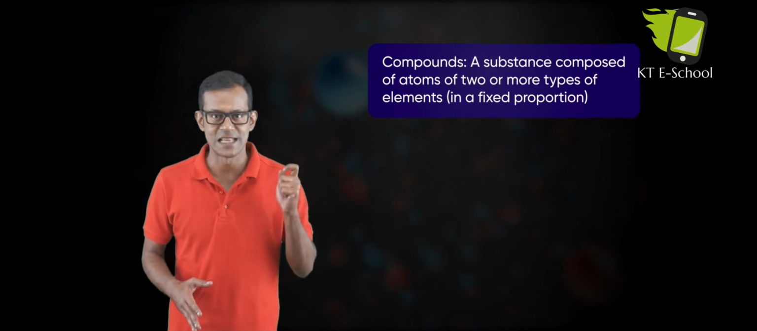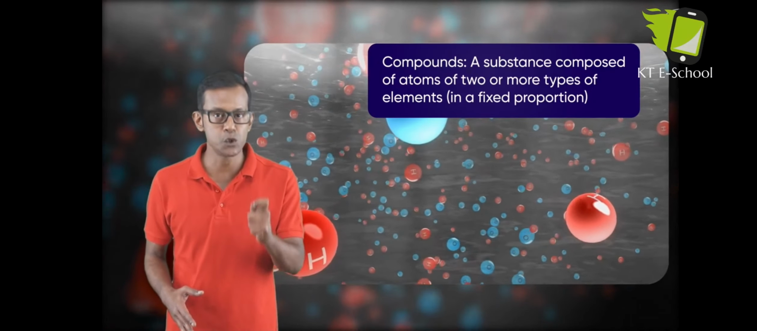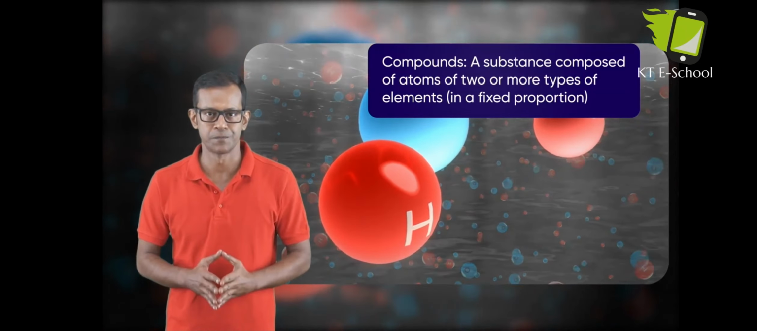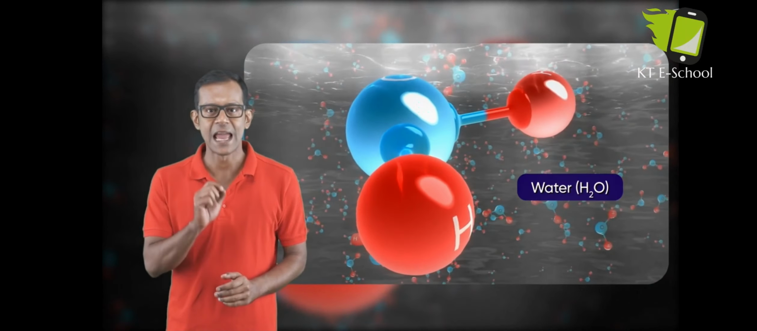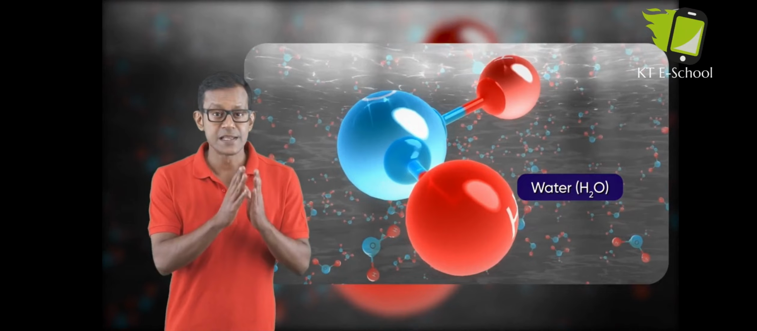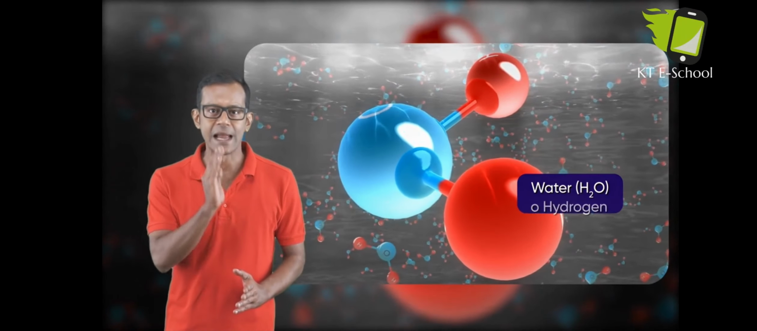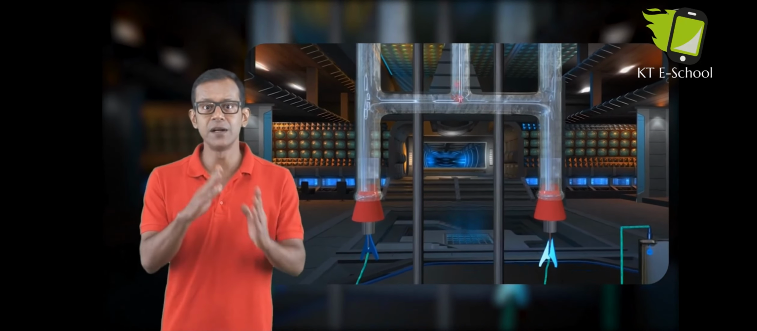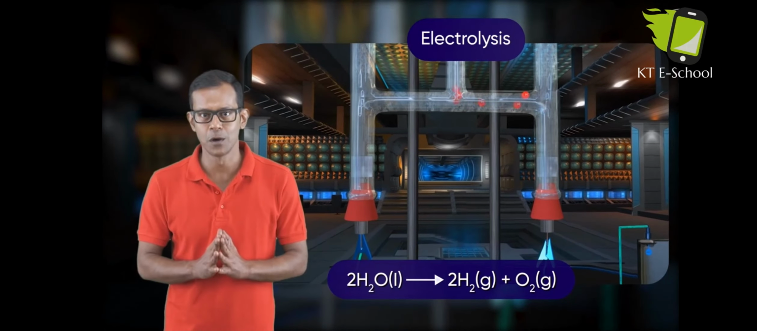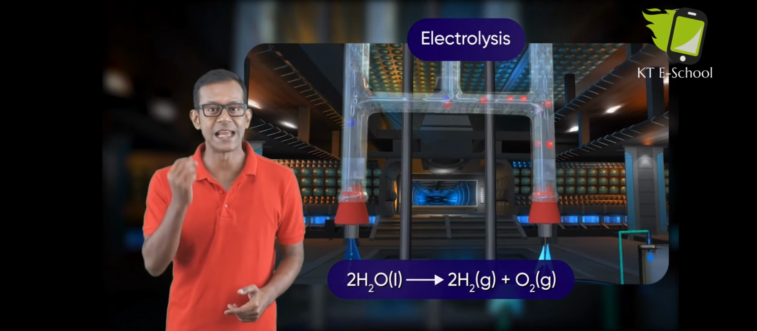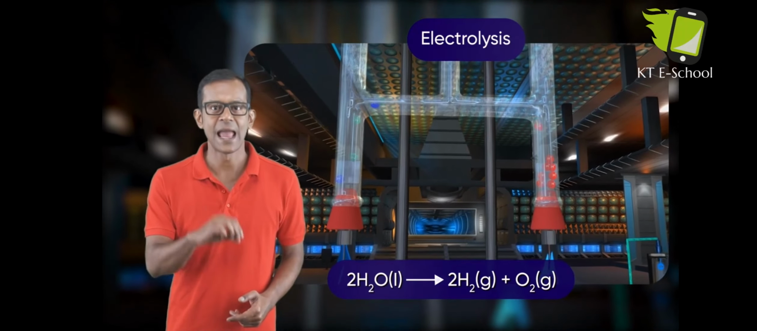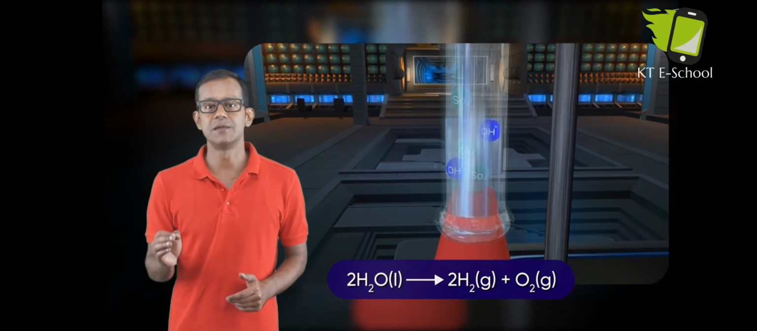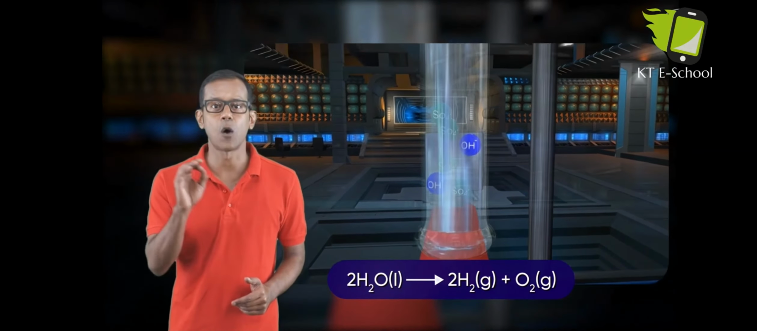Compounds. A substance composed of atoms of two or more types of elements is called a compound. For example, water, H2O. It is made up of two elements, hydrogen and oxygen. But when the experiment of water electrolysis is carried out, water breaks into its two constituent elements, hydrogen and oxygen respectively. Also, the properties of these elements formed differ from that of water.